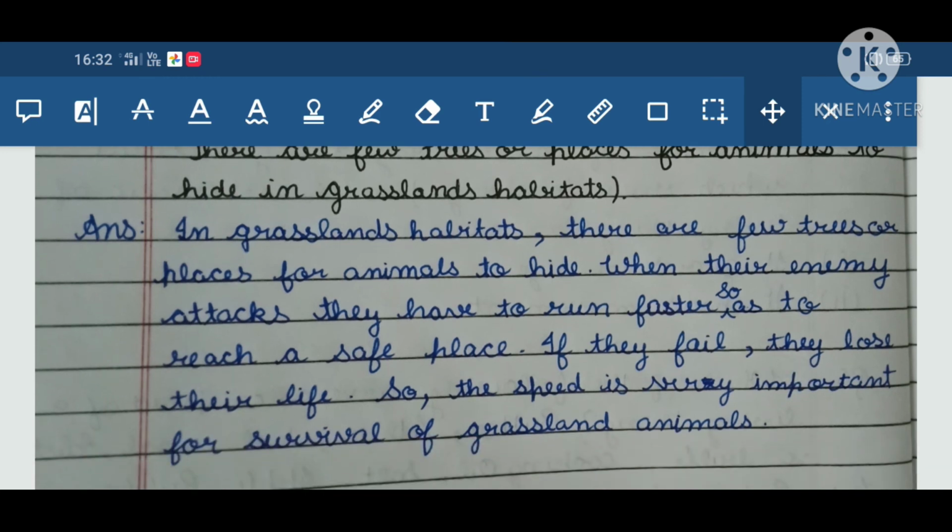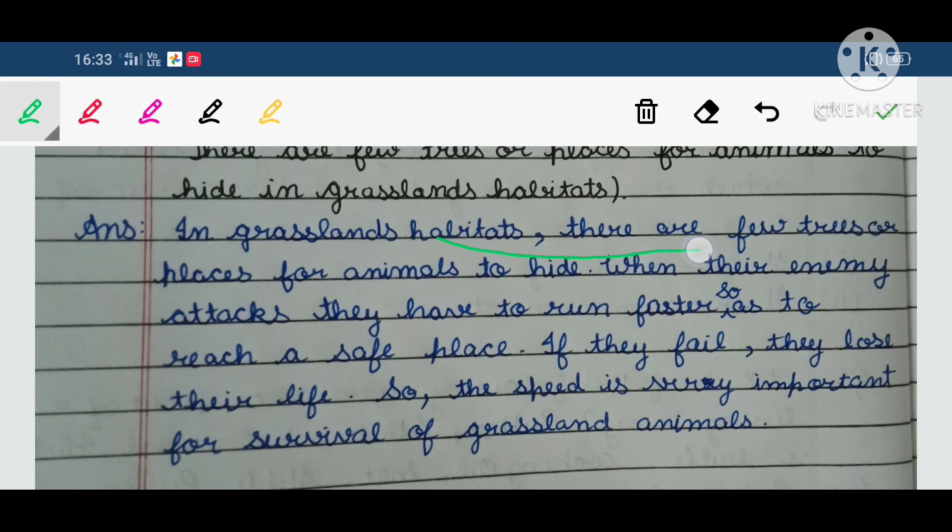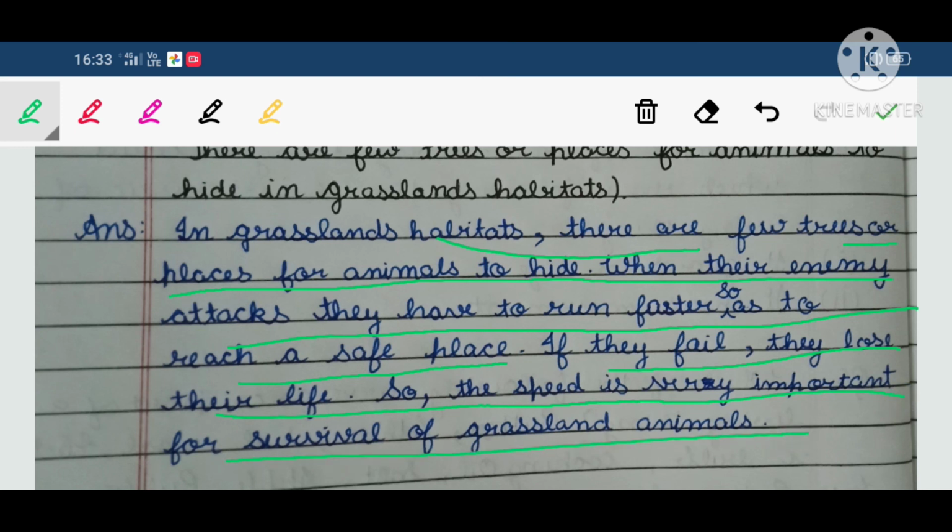Answer: in grassland habitats, there are few trees or places for animals to hide. When their enemy attacks, they have to run faster so as to reach a safe place. If they fail, they lose their life. So, speed is very important for survival of grassland animals.